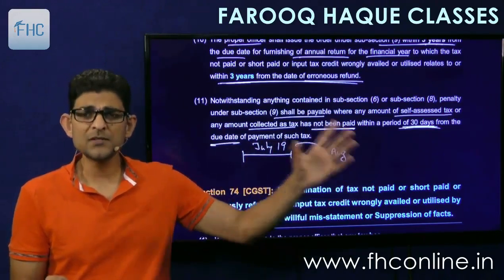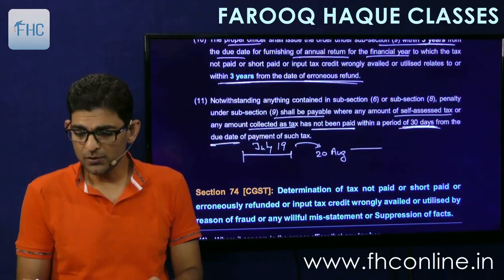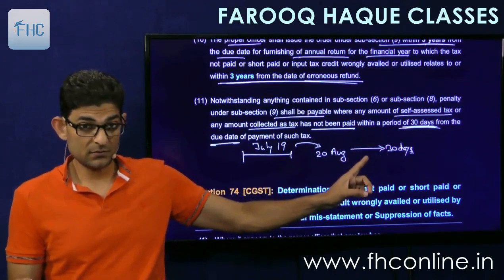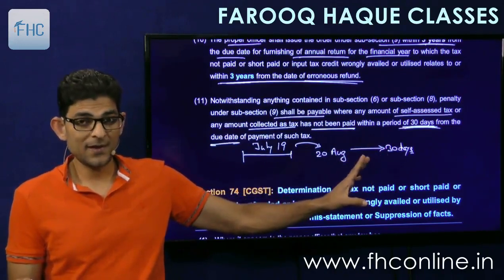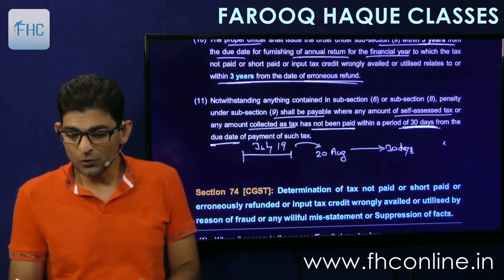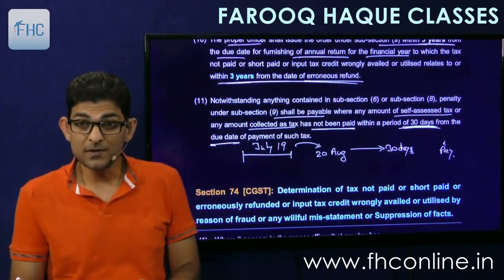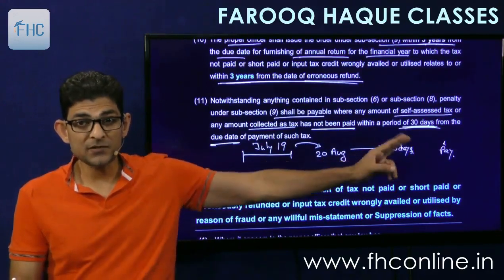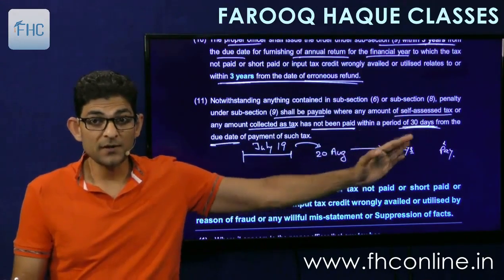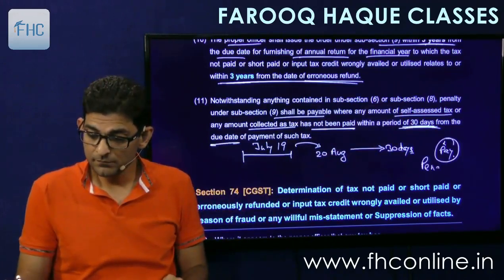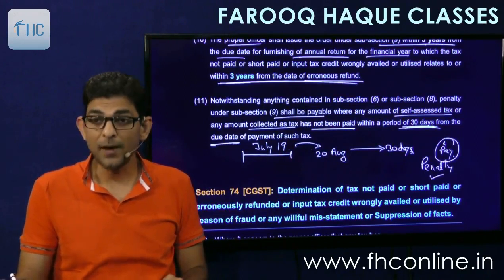You can pay it within next 30 days. You have got more 30 days to pay. If you pay within next 30 days, you have to pay interest, but not penalty. But if you don't pay even by the 30th day and you pay it later on, then you are liable for penalty as well. So if you pay the tax after 30 days of the due date, then you will be liable for penalty. Penalty applicable.